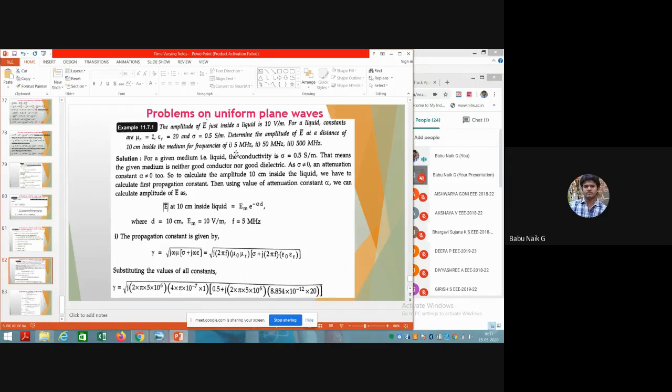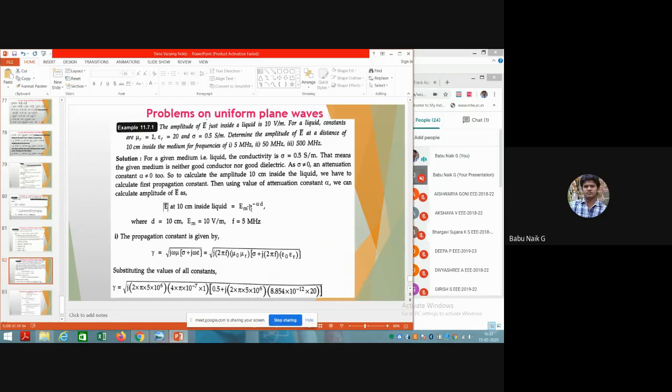So hence, we are going to calculate the amplitude at 10 centimeter inside the liquid. We have to calculate the propagation constant, and then using the attenuation constant alpha, we further calculate the amplitude of the electric field. Before taking this amplitude calculation, we know that for skin depth, propagating through any medium, we consider gamma as alpha plus j into beta.